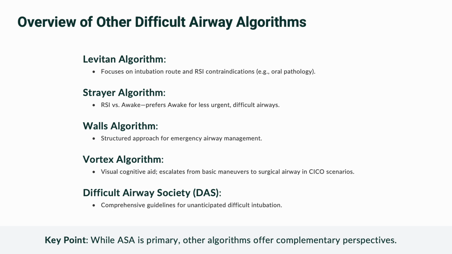Levitan's focus on RSI safety, Vortex's visual clarity in crises, or Difficult Airway Society's broad strategies. While we've centered on ASA for its evidence-backed structure, exploring these others can enhance your toolkit, especially in varied clinical contexts.